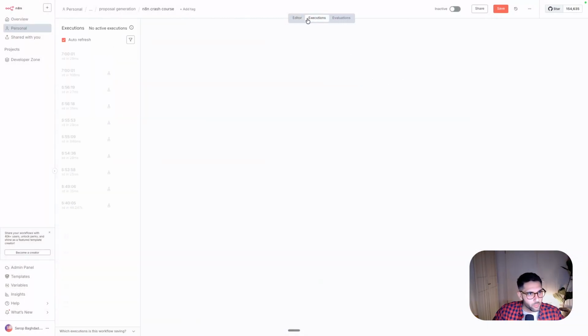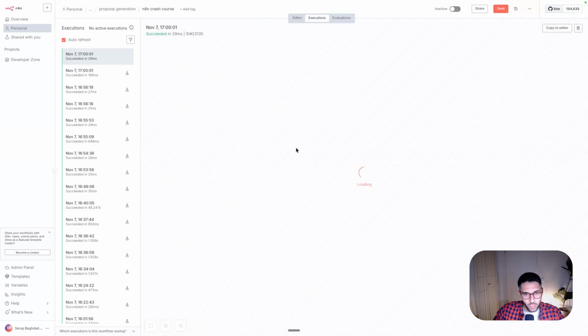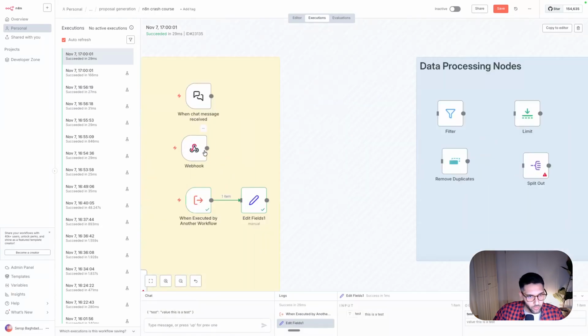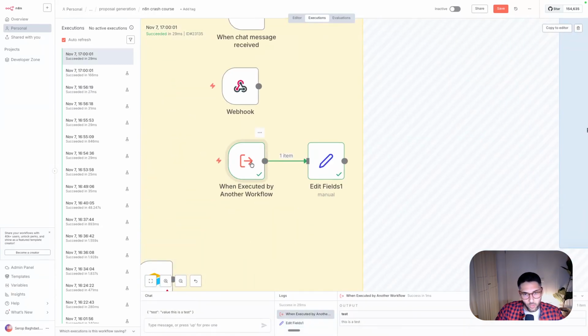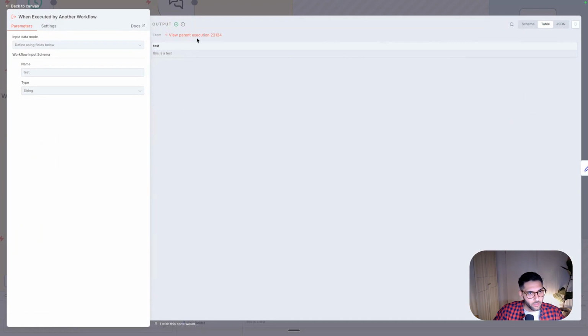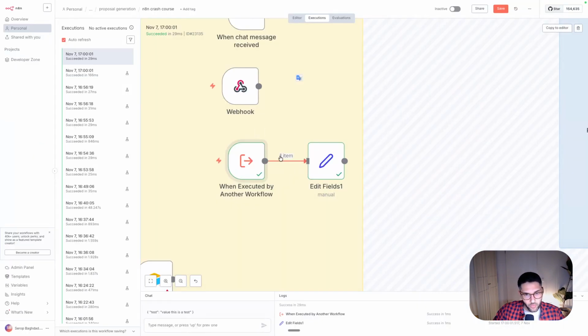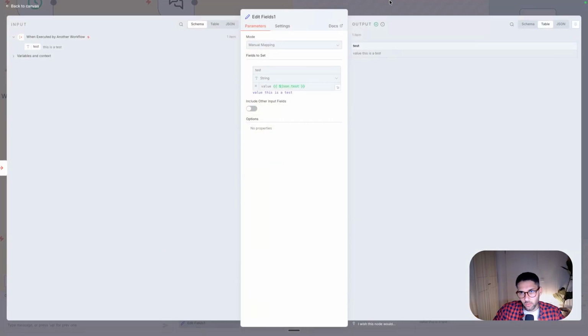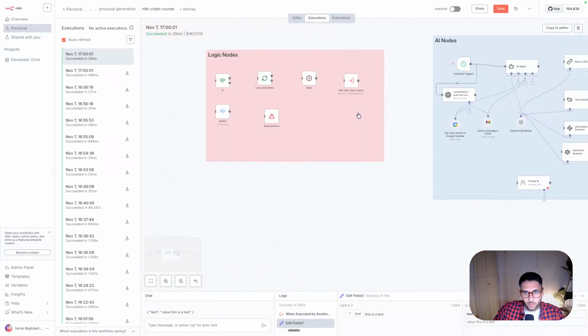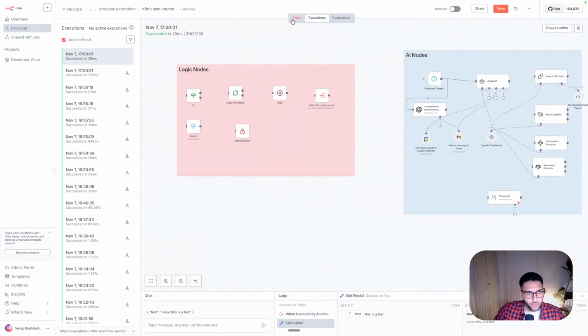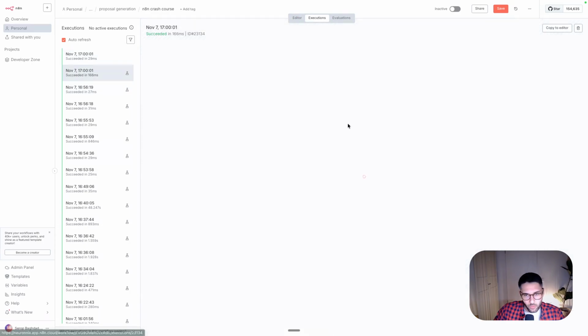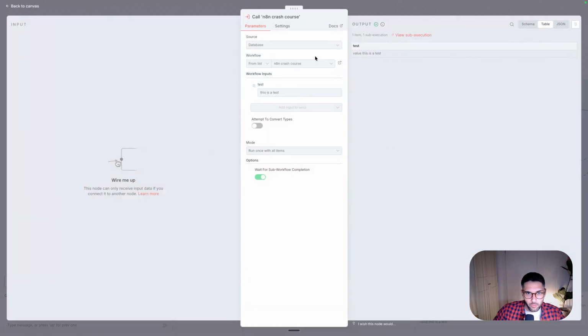So if we look at the executions, we can actually see that we called this workflow with this variable. And here we go. So this has been called because we called this other node. And here I put inside, this is a test. So I forwarded this variable, and let's say I do certain things with it. Like here, then I take this value and maybe I save it to my database. You can see it from here. So when I called it, this is the one that I called. Here I passed the value, this is a test. So this is how it technically works.